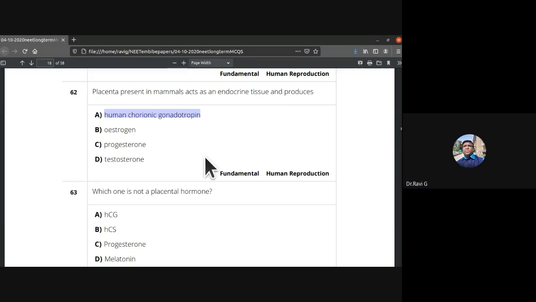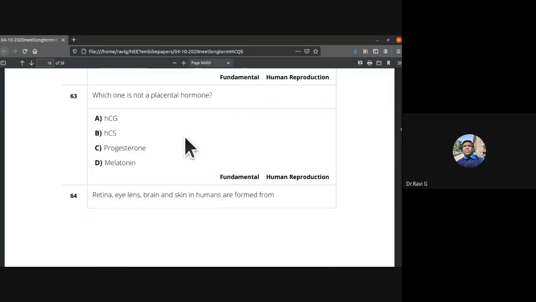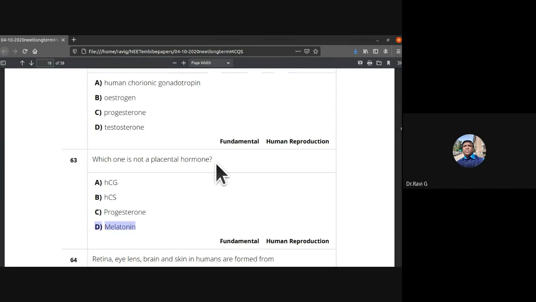63rd, which one is not a placental hormone? Melatonin, it should be anyway. Let us check it. 63rd, D is the answer. Melatonin is not a placental hormone.